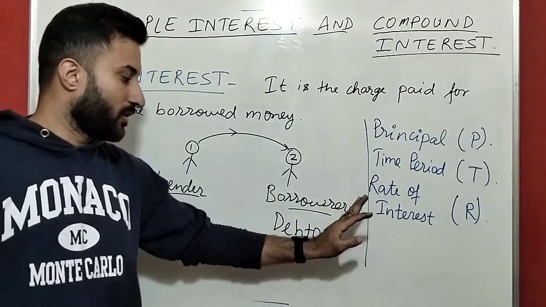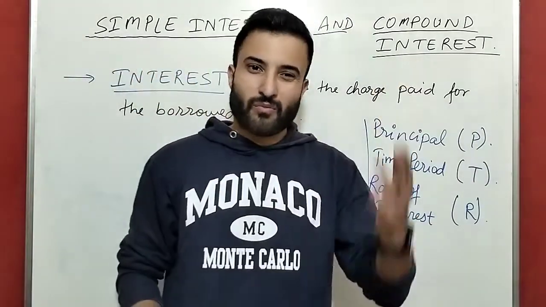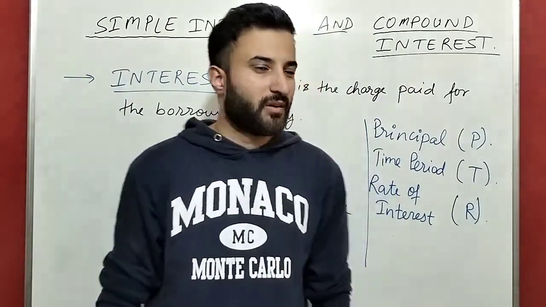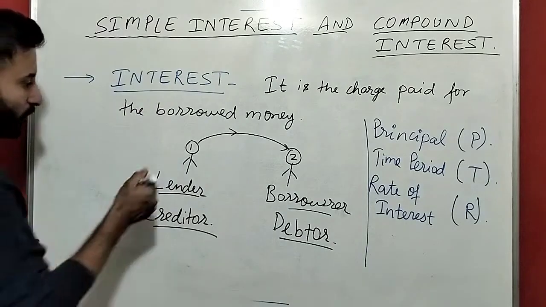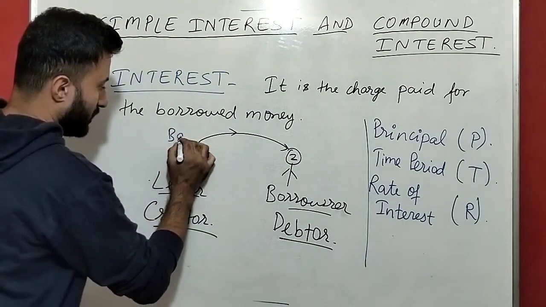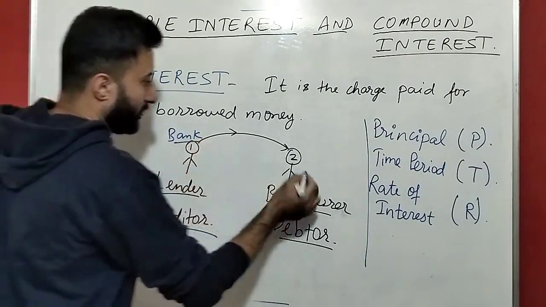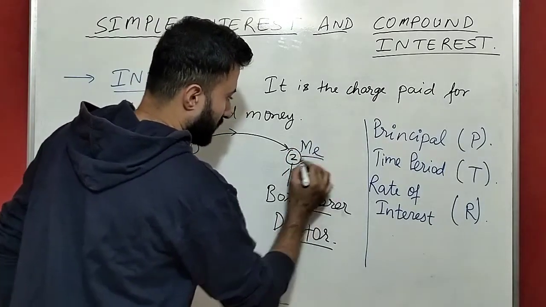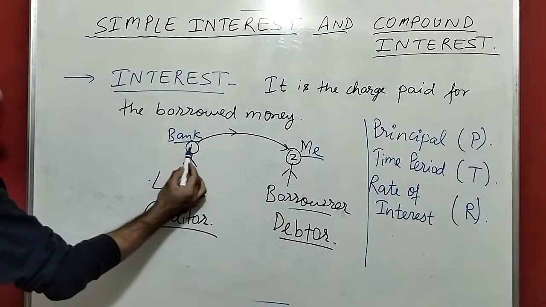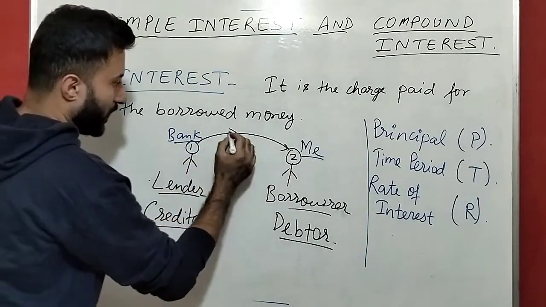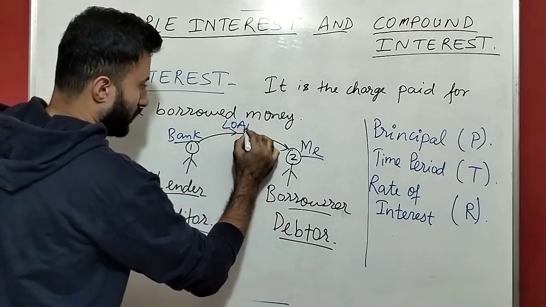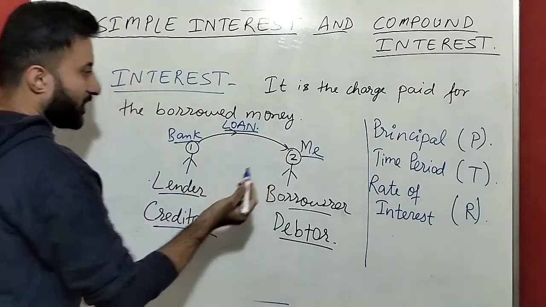These three you have to remember, and we have been studying these from class 7th. Suppose this is a bank, and this is me. I went to the bank and asked, give me a loan. So the bank has given me the loan, or you can say the bank has given me the money.